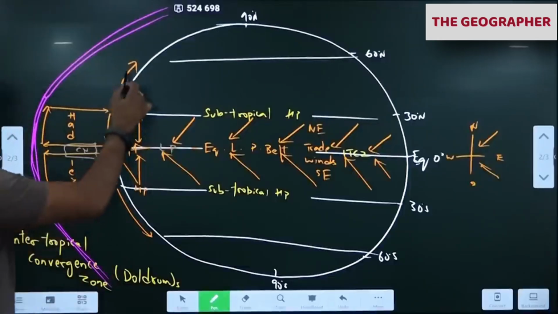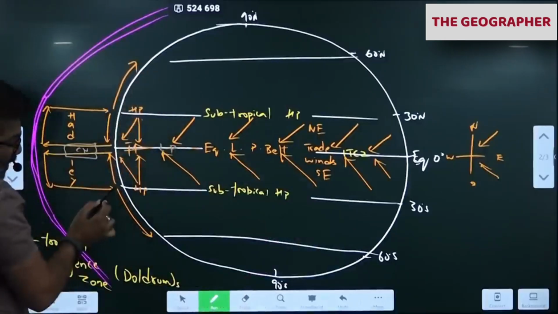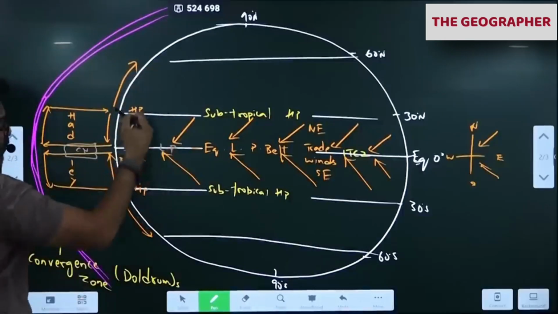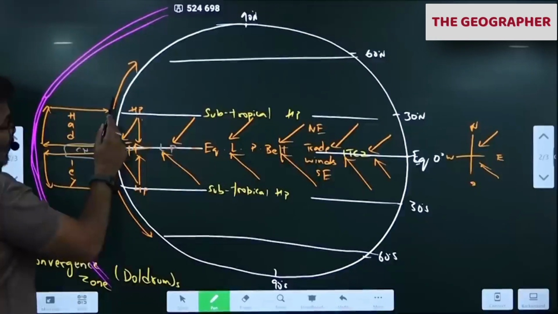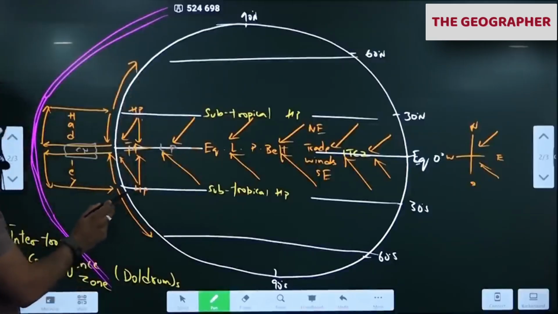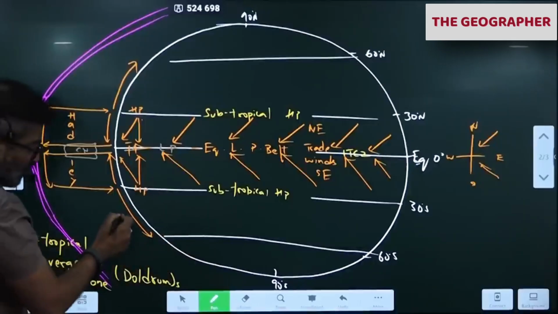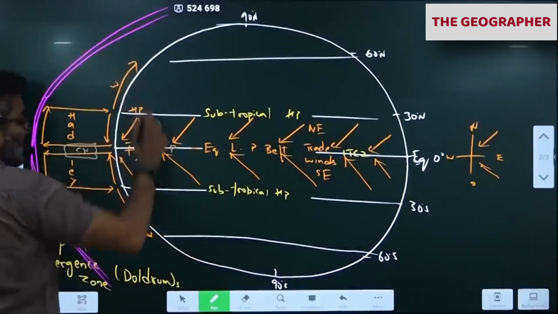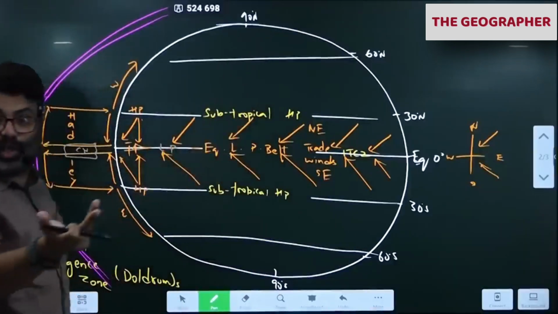Now next, see this. This is the warm air mass going towards the temperate region, because it is coming from the tropical region. Initially it is dry here because it's a desert belt, but as it goes it picks up moisture from lakes, rivers, and oceans. Okay, this is the warm air mass.